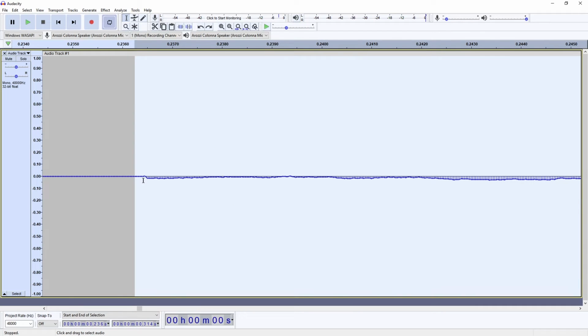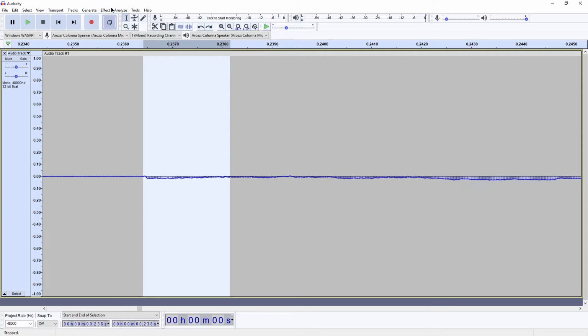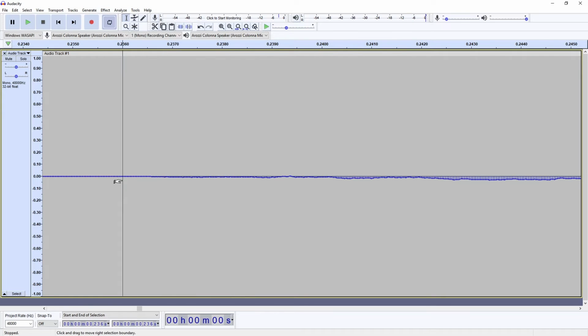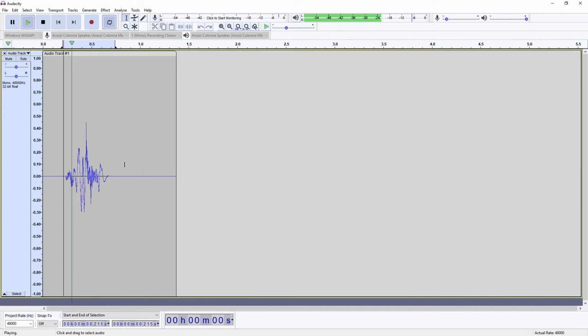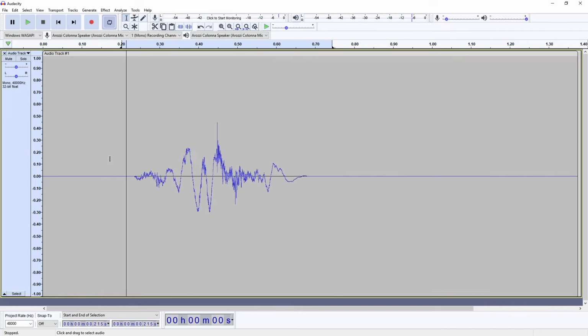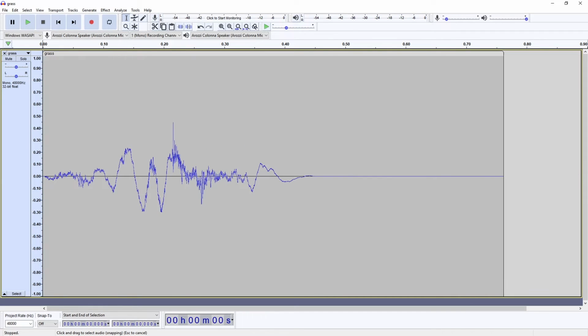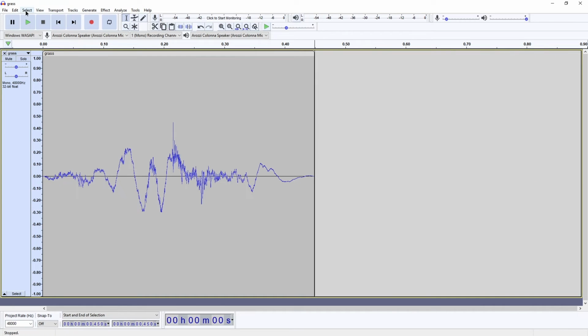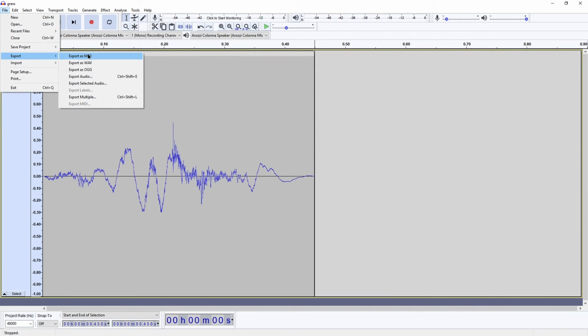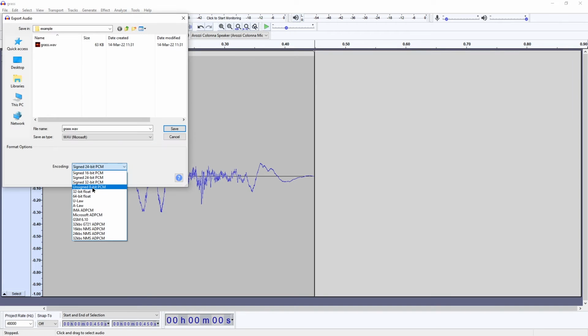The same thing could happen at the start, so we can just do the same with Fade In. And then you would just select at the start and select the silence at the end. Delete. Go to File, Export, export as WAV, and probably export as 16-bit.